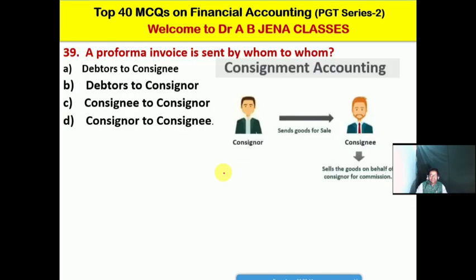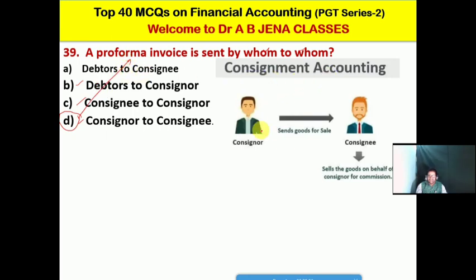So next one MCQ, the pro forma invoice is sent by whom to whom? A, debtors to consignee; B, debtors to consignor; C, consignee to consignor; D, consignor to consignee. Friends, so D is the right option for this MCQ.